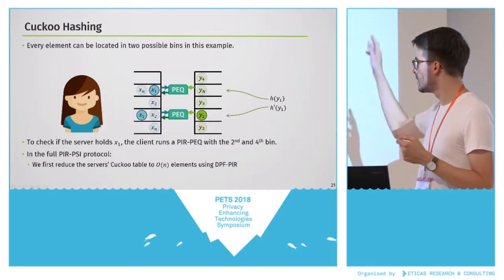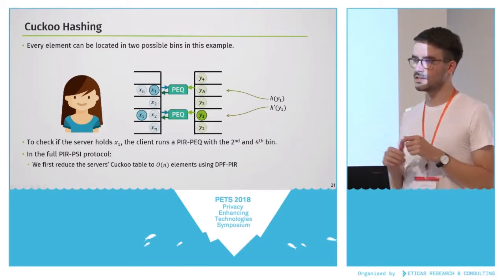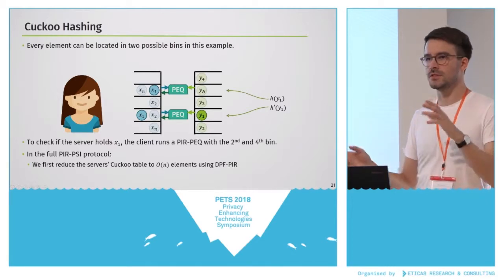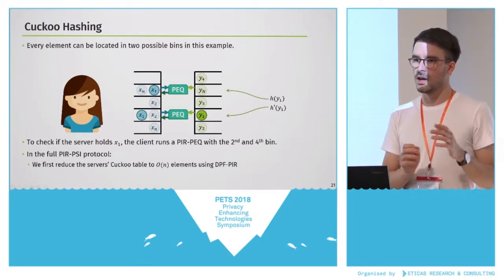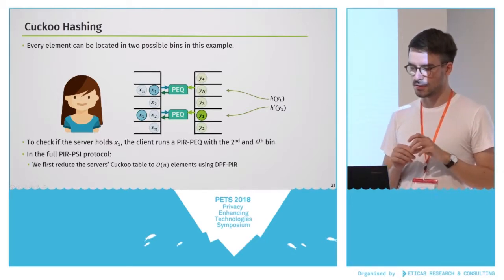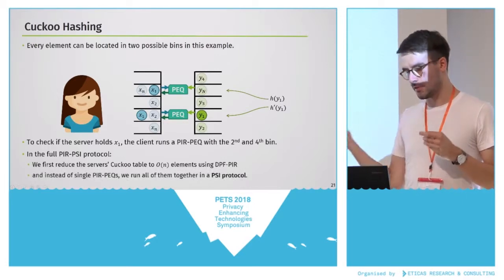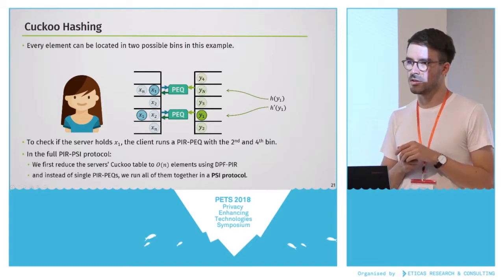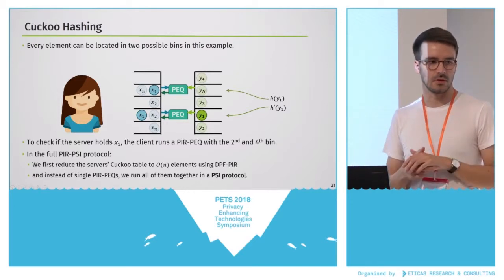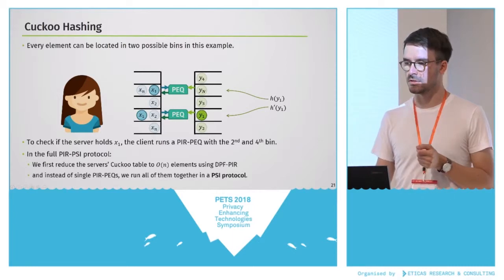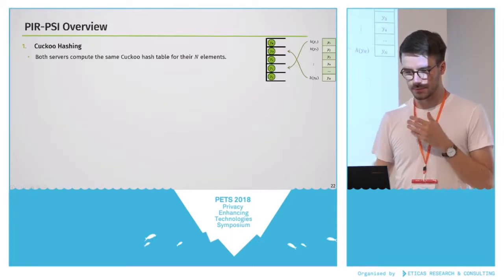In the full PSI protocol, we don't run these private equality tests on the entire cuckoo table, but we first use this DPF that I showed you before to extract a small amount of elements from this large table. And we also, I said that before, instead of this single private equality test, we run a full-fledged PSI protocol, which is much more efficient than running individual private equality tests.